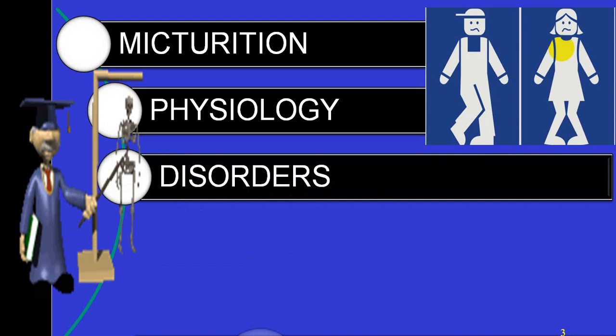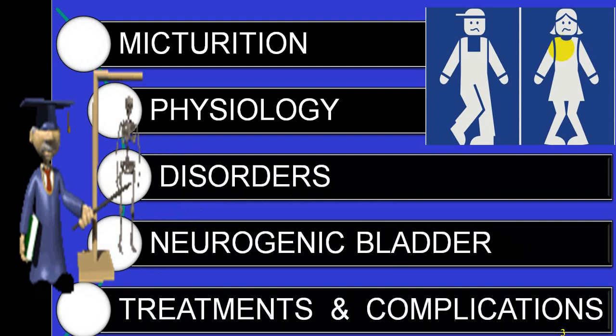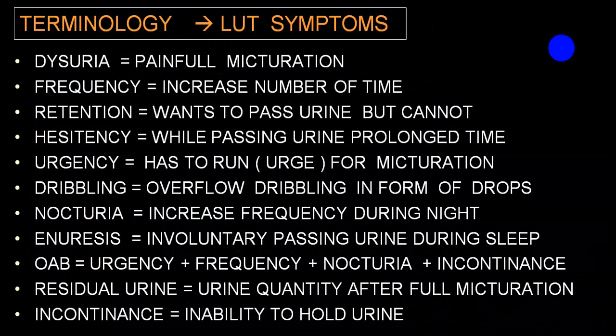Then we'll go to the disorders, talk in detail regarding neurogenic bladder, then treatment and complications. There is some terminology which is very frequently utilized, mainly lower urinary tract symptoms, because they are symptoms related to the bladder.